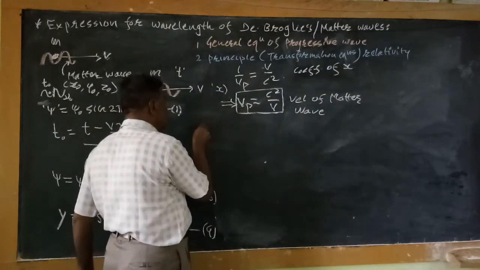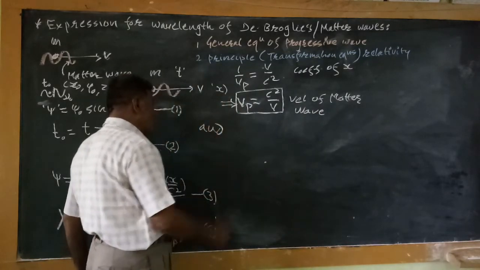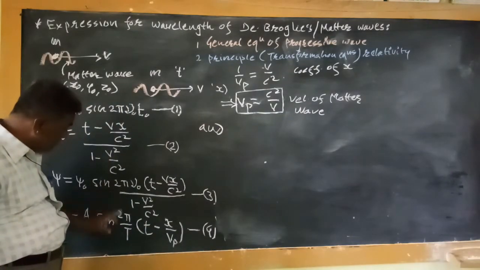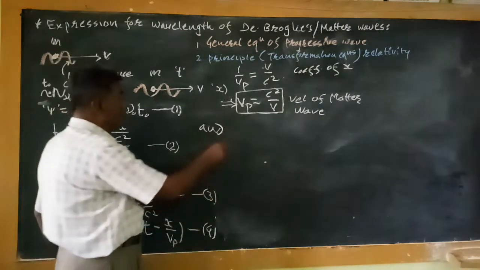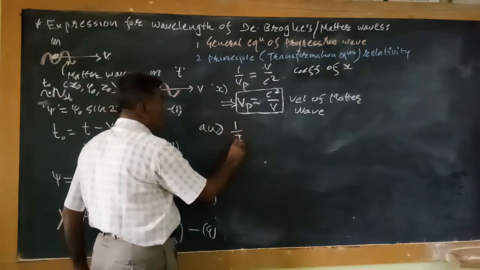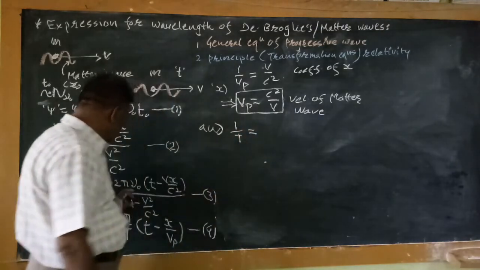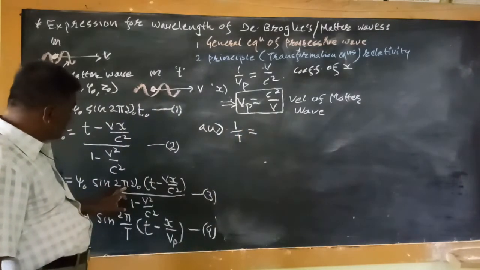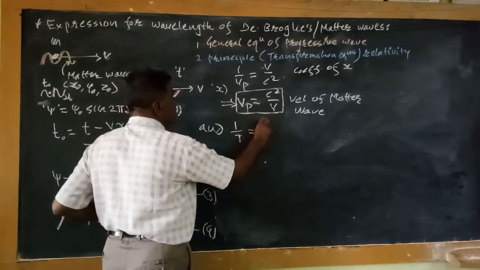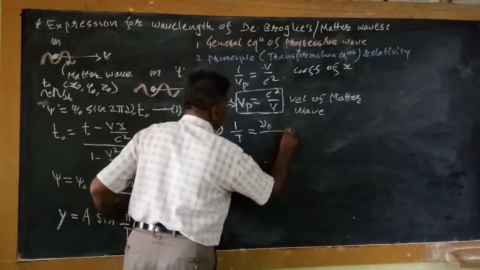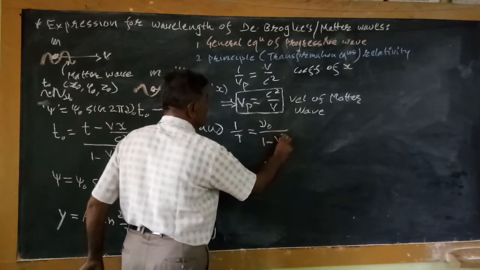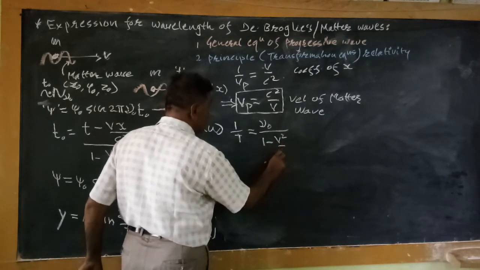And by comparing the coefficient of 2 pi, the coefficient is 1 upon T. So 1 upon T is equal to mu 0 divided by the square root of 1 minus v square divided by c square.